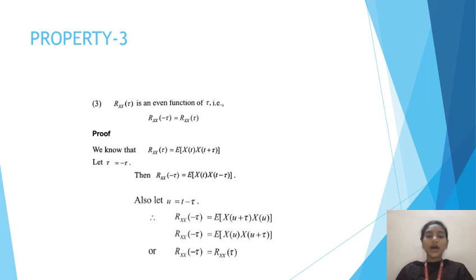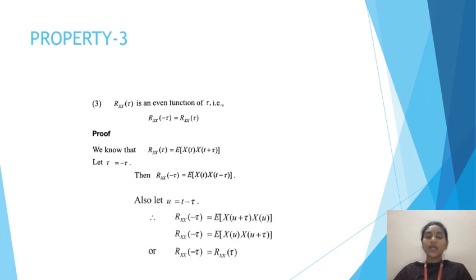And also let us take u is equal to t minus tau. So by differentiation, as we take tau to that side, we get t is equal to u plus tau. So here Rxx of minus tau is equal to expectation of x of u plus tau, as we have taken that t value, into x of u.